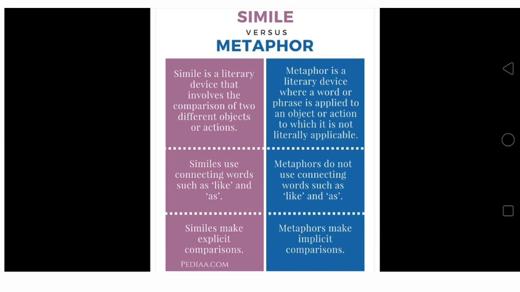Similes use connecting words such as like and as, whereas metaphors do not use connecting words such as like and as. Similes make explicit comparison, whereas metaphors make implied comparison. Both can be used for writing literature and poems. So let's move to the next figure of speech.